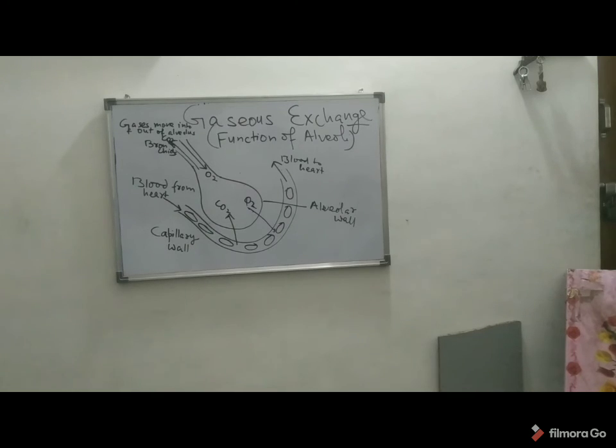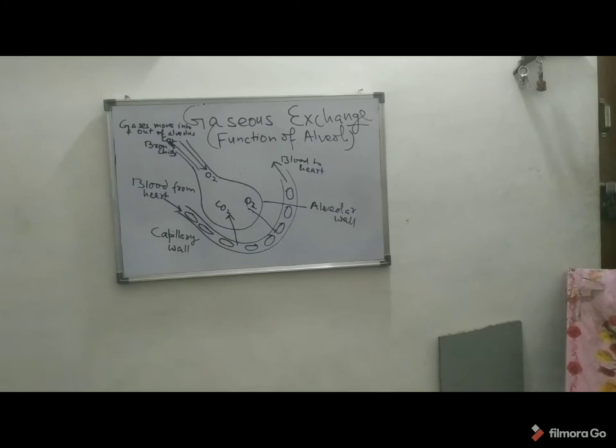By the process of mechanical ventilation, by breathing, there is inspiration of oxygen. So the alveolar sac is rich with oxygen, and the carbon dioxide which gets collected in the alveolar sac comes out by the nose into the external environment, and the process of breathing gets completed.